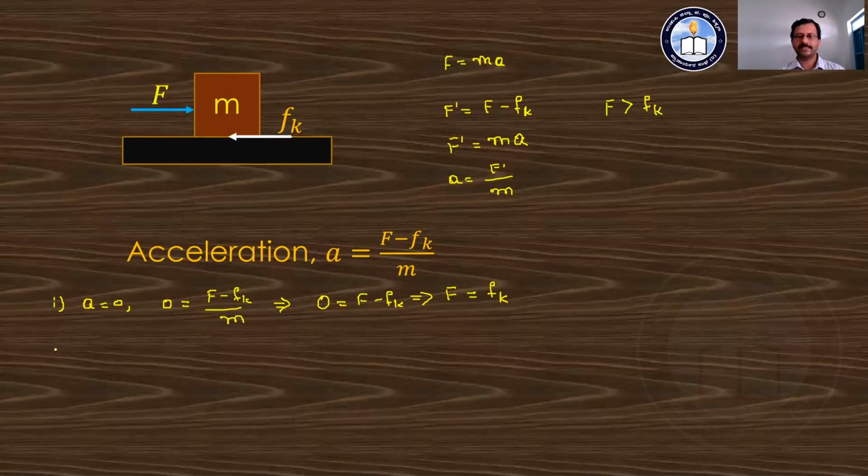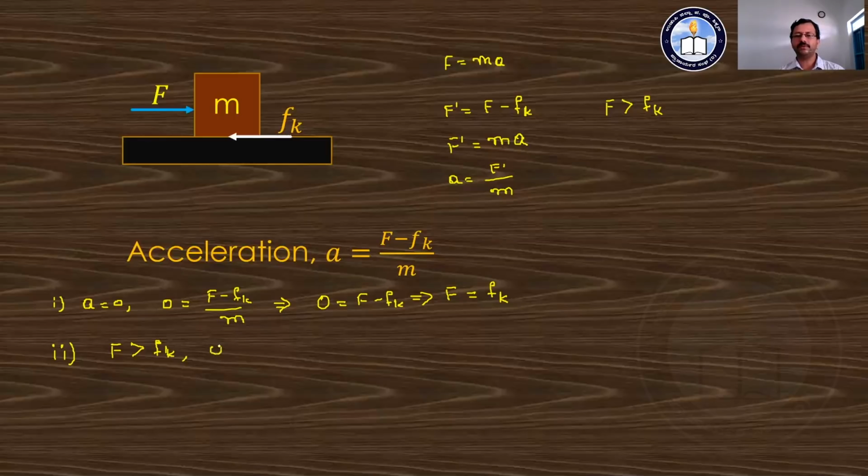The next case is one in which the acceleration of the body is not equal to 0, such that the external force acting on the body is greater than the kinetic frictional force. As F is greater than Fk, we can find the acceleration of the body.